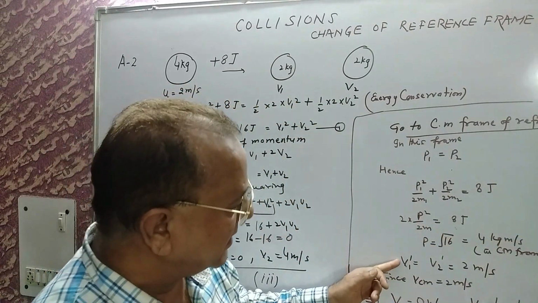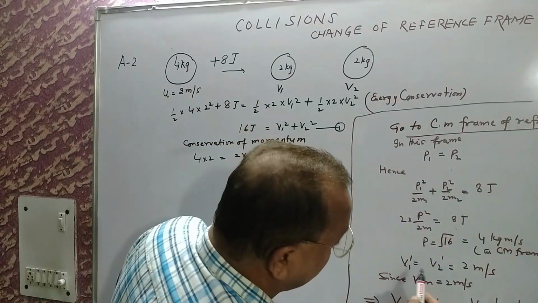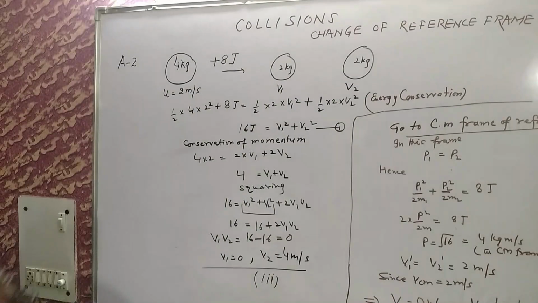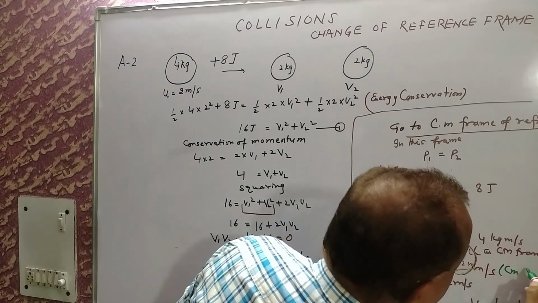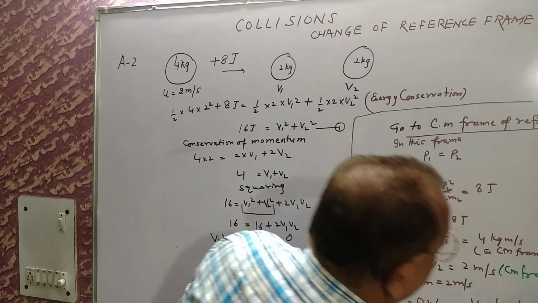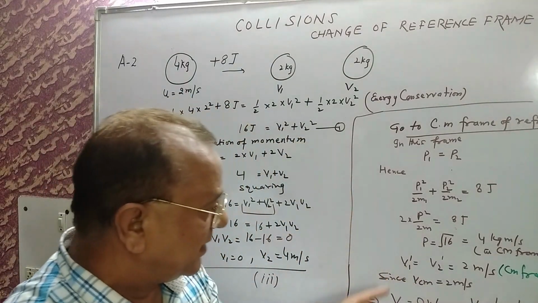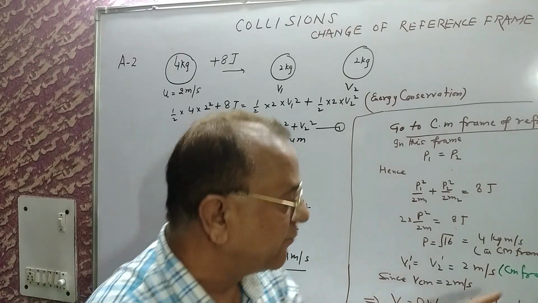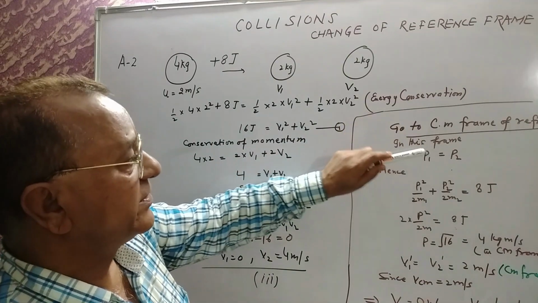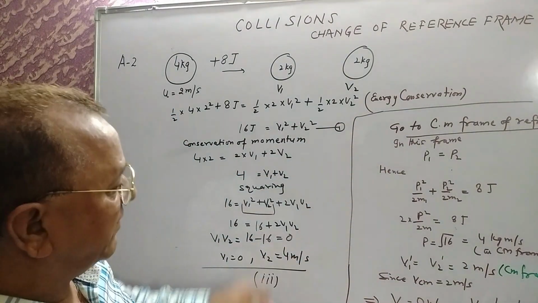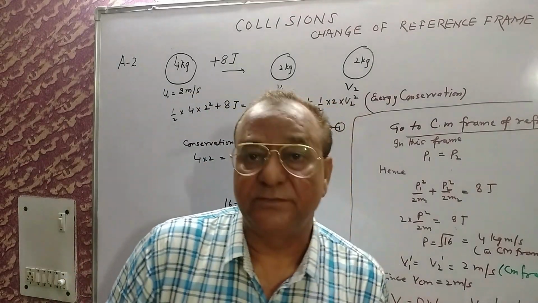Divided by mass, v1 will be equal to 2 and v2 will be equal to 2, but these are all velocities with respect to the center of mass frame. When you convert that into your stationary frame, the answer will be 0 meter per second and 4 meter per second. This way, with a change of frame of reference, your calculations become very fast and you get the answer in less time.